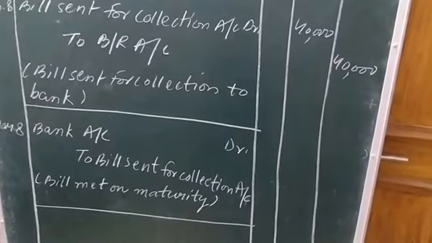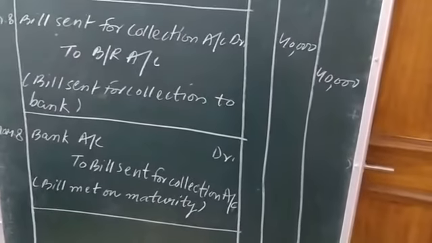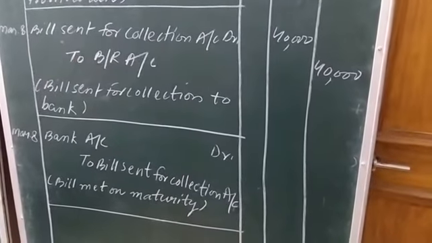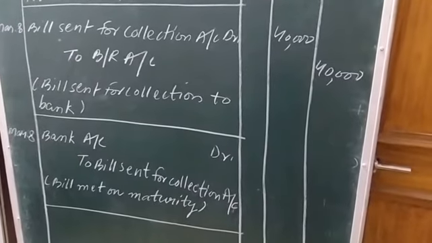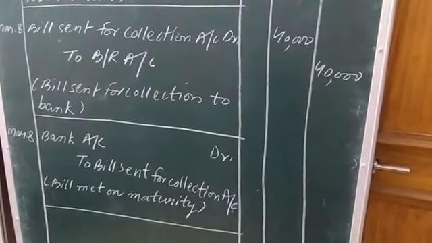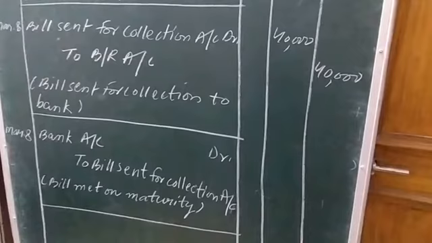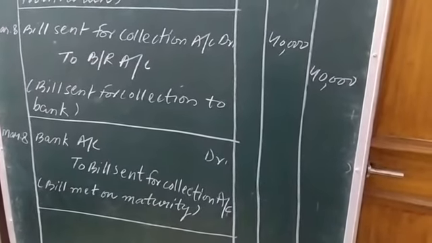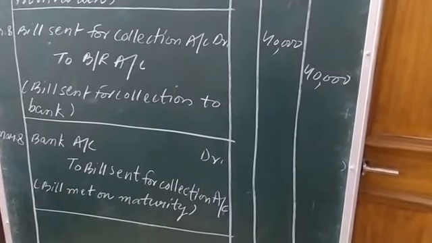Bill sent for collection, which was indicating the bank to whom the bill was earlier handed over by Darshan for collection purpose, was the debtor for Darshan.